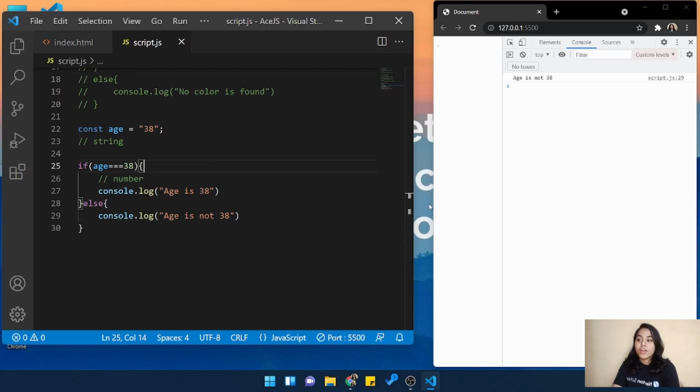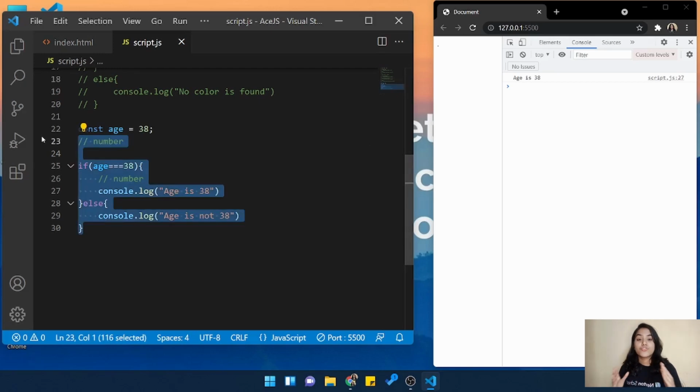As soon as I remove the string inside the const, you will notice that it gives us that age is 38. Why did this happen? Because it is now strictly equal to our const. Why? Because the value as well as the data type are both equal. So when you want to check value as well as data type, you need to use strictly equal to, meaning triple equal to signs. And when you want to check only the value, you need to put only two equal to signs. So this is how our equal to sign and if else statements work.